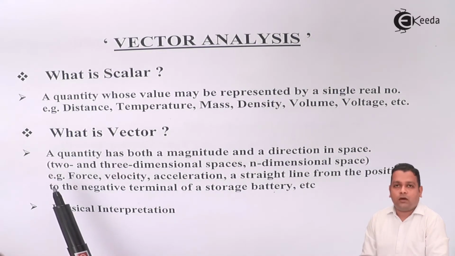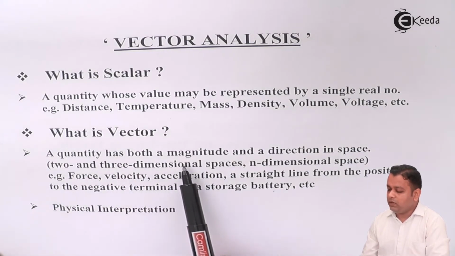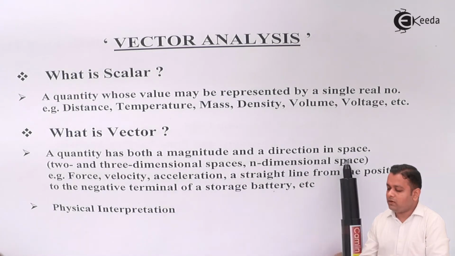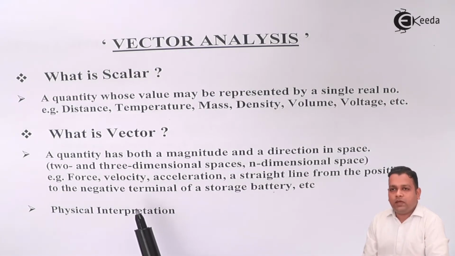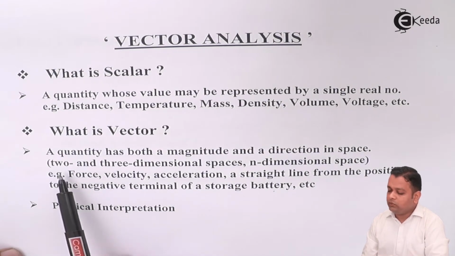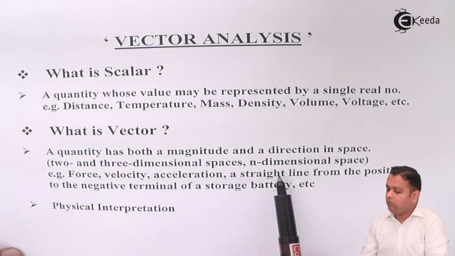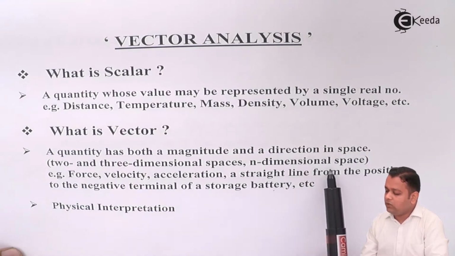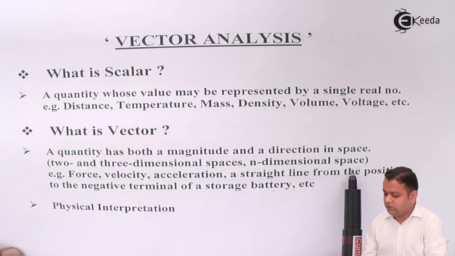Now, vector. A vector can be defined as a quantity which has both magnitude and a direction in space. Now, the space can be two-dimensional, three-dimensional or n-dimensional. Here, the subject is more focused on two and three-dimensional spaces. For advanced applications, we can have modeling of vectors in n-dimensional spaces.